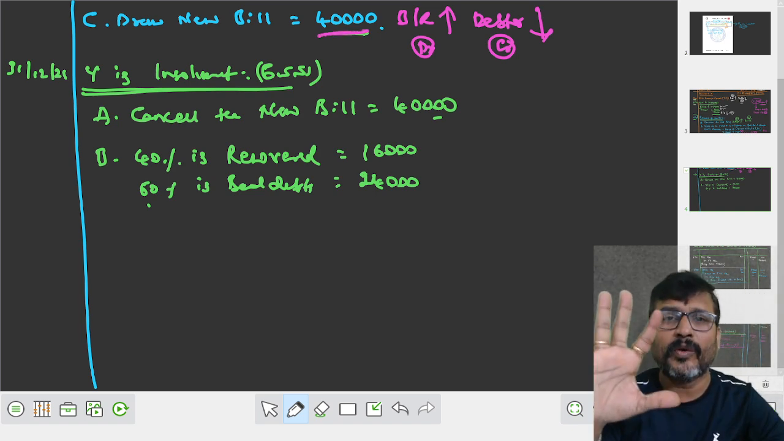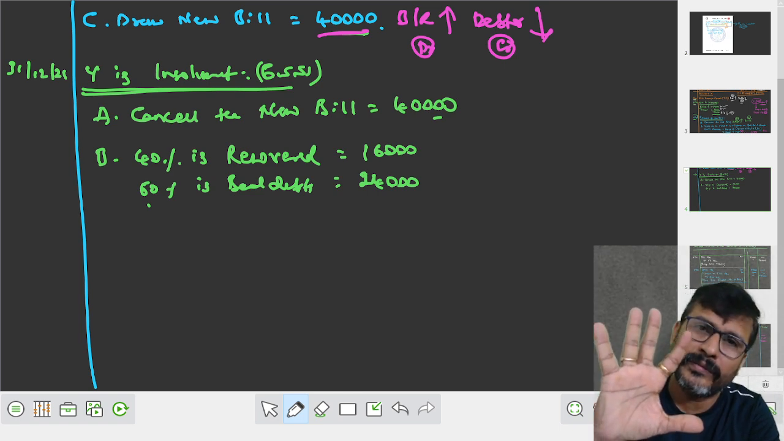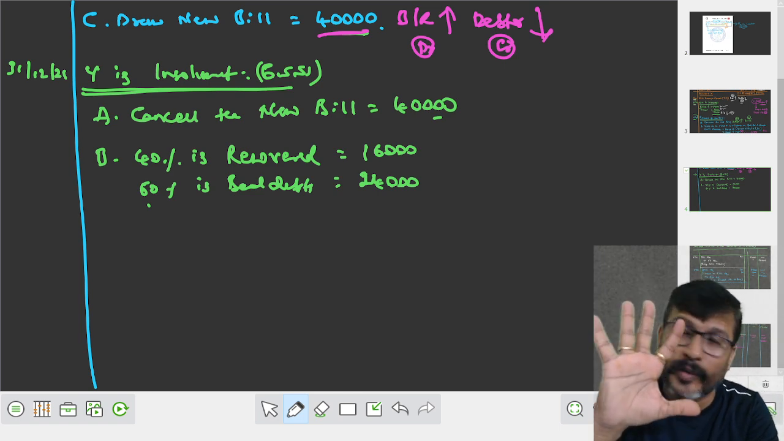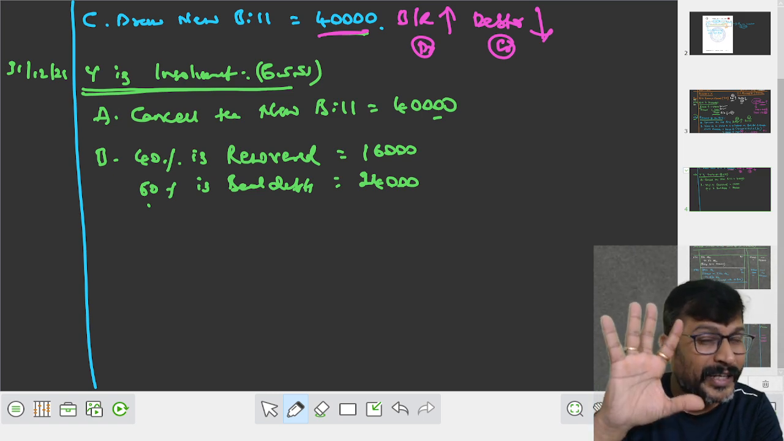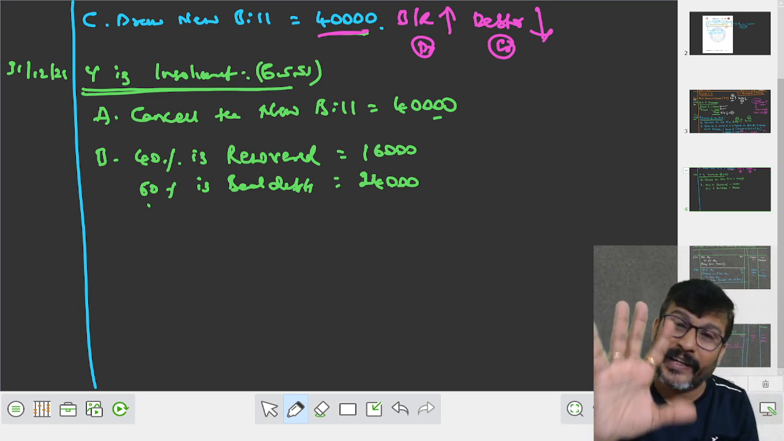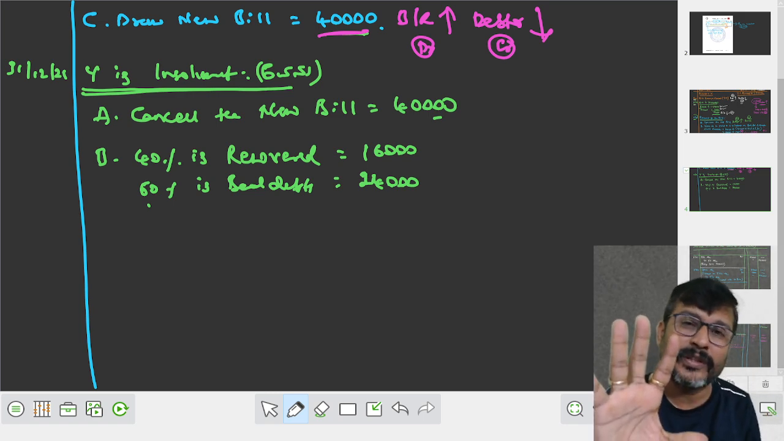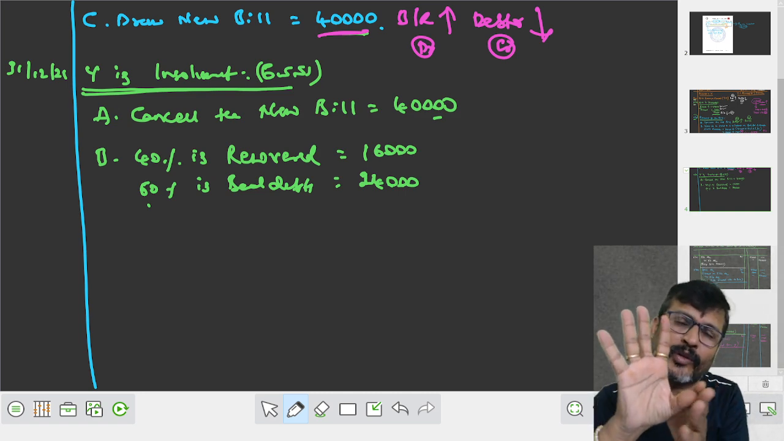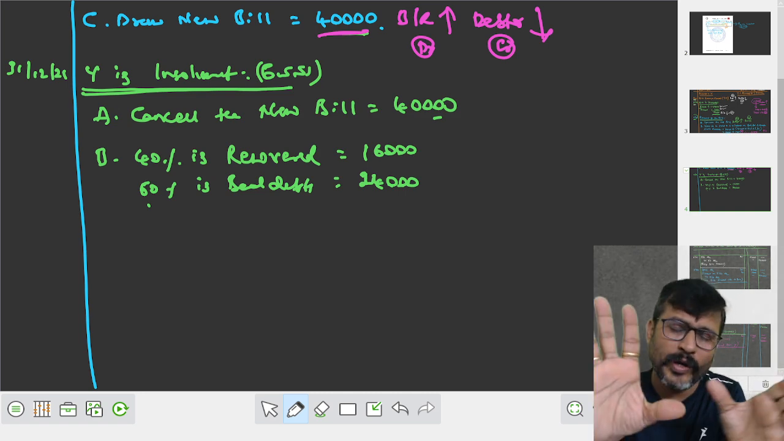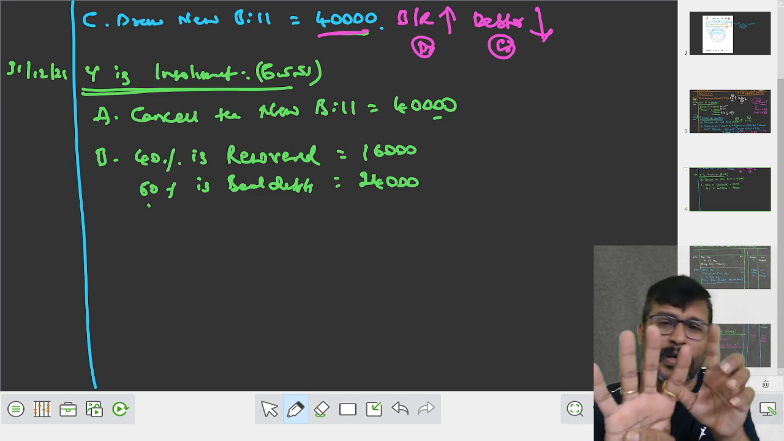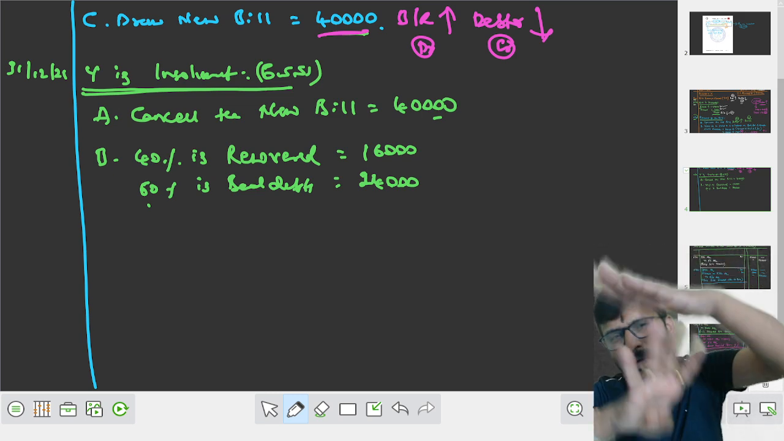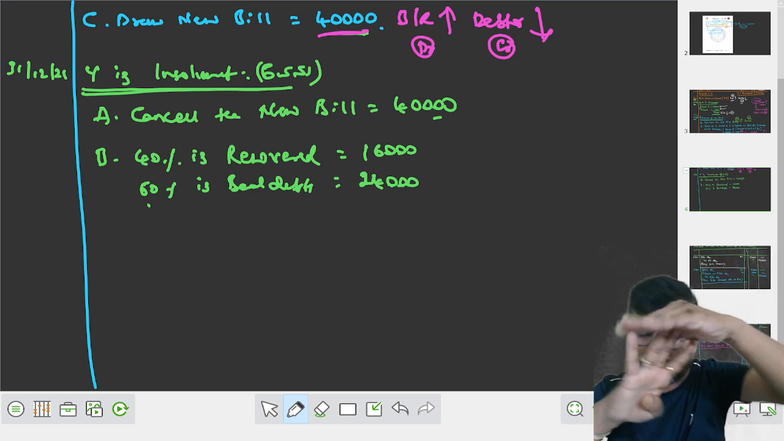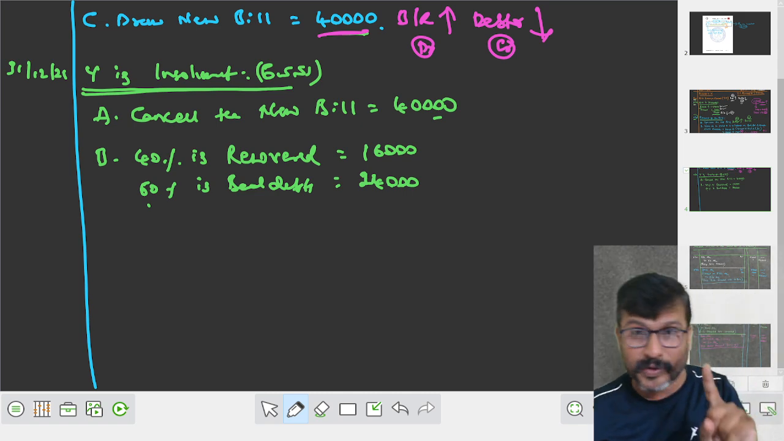One second, I tell you. What is the bill amount? Old bill amount? Please concentrate. What is the old bill amount? 50,000. Out of 50,000, when he requested for renewal, what is the condition that X has put? You have to pay 10,000 to me along with the interest. Oh, he will pay 10,000. What is the balance left out? Balance left out is 40,000. So we have to draw the new bill for what? 40,000. Are you getting, my dear students? Fine.